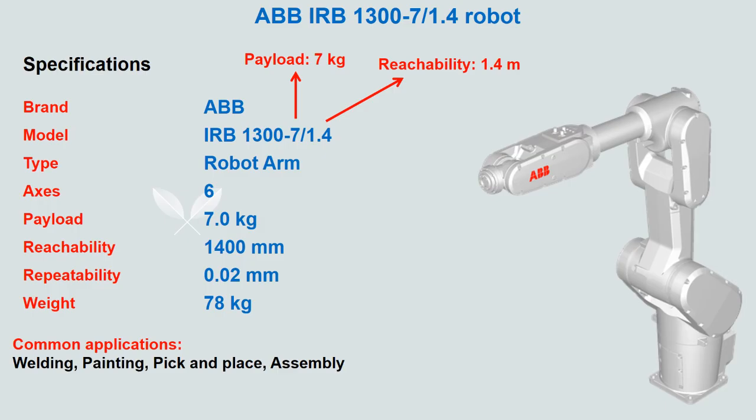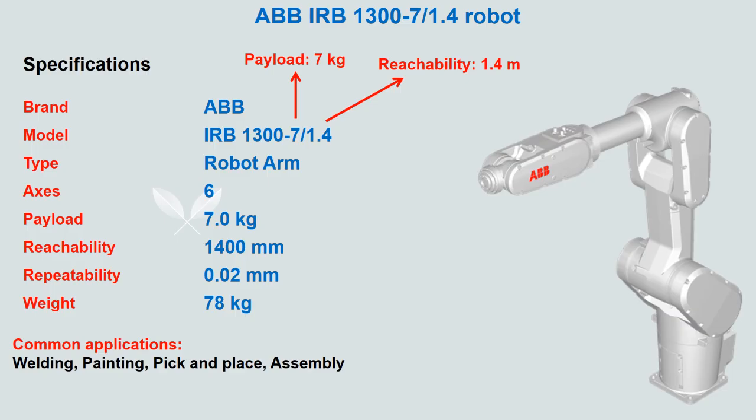Okay, in this project we want to use an ABB robot, the IRB1300. The specification of this robot: the model number is IRB1300, payload is 7 kg, reachability is 1.4 meters. It's a type of robot arm with 6 axes.